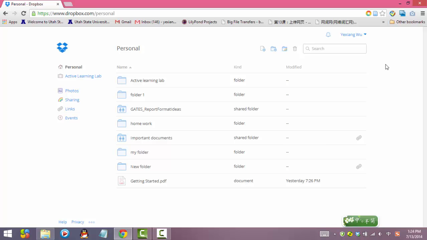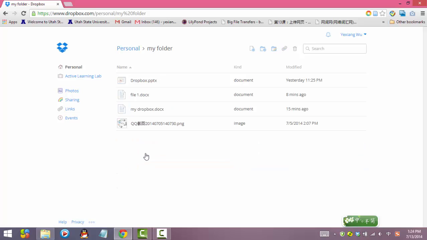It's a clean page. In the middle of the page, you can see all the files you have uploaded. The folder called My Folder has already been uploaded here. By clicking it, you can see all the files I have added here.